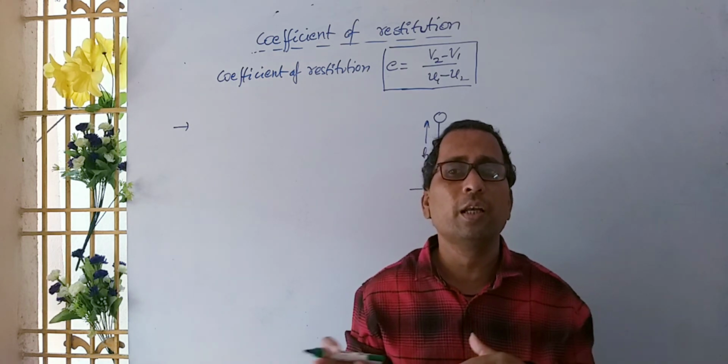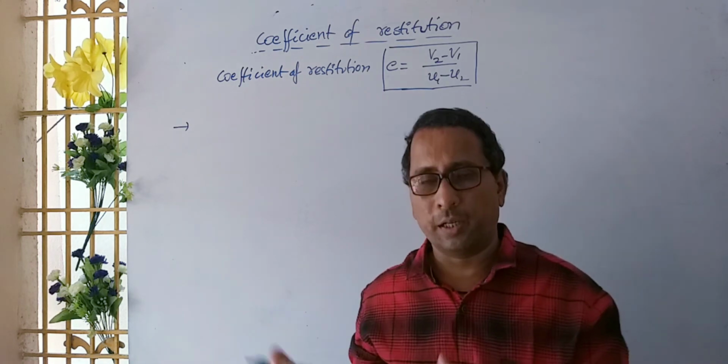That is a perfectly inelastic body. We will discuss this later.